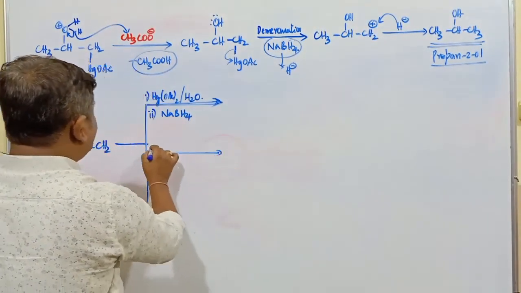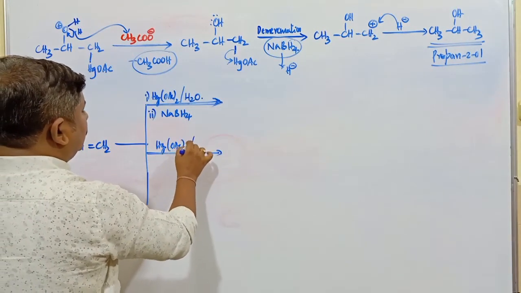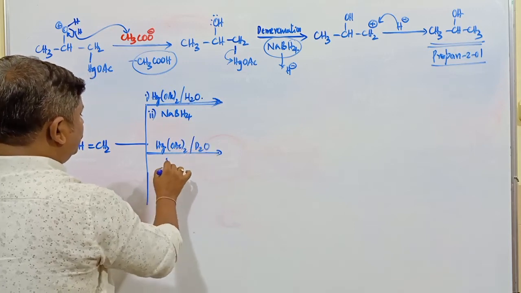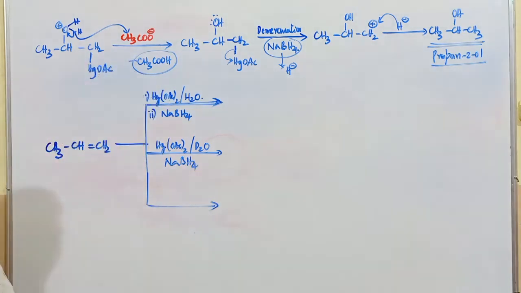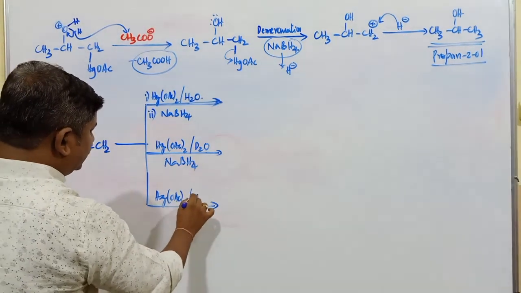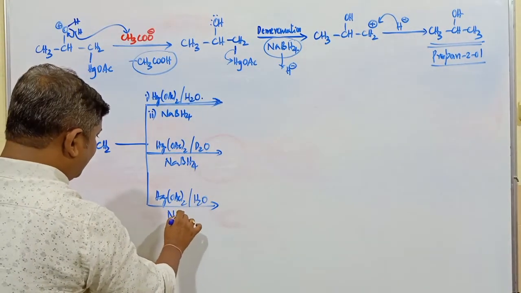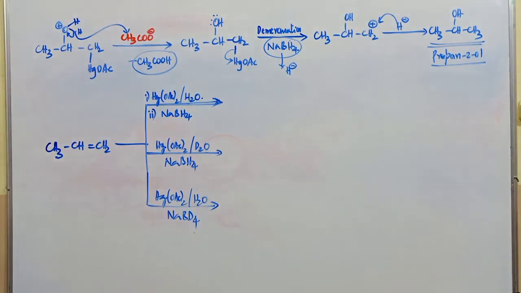Next one, this is Hg, mercuric acetate. After this one it is D2O. This is NaBH4. Very similar to the previous HBO method. Hg(OAc)2, this is H2O, and here NaBD4. Whether the product obtained in case of these reactions is going to be same or different, that you have to identify. Formation of product in case of these reagents.